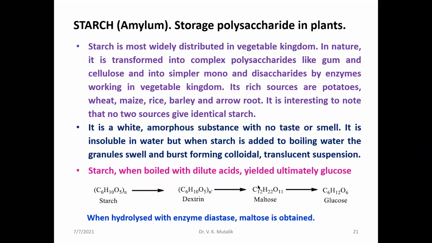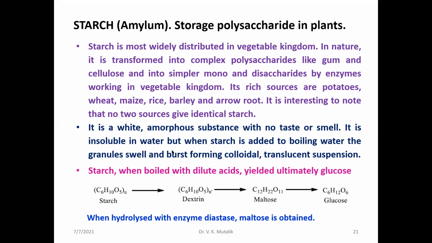Starch is the most widely distributed polysaccharide in the vegetable kingdom, and it is a very complex polysaccharide. Generally, the structure of starch is made up of two units: amylose, the water-soluble component, and amylopectin, the water-insoluble component. Starch is a tasteless carbohydrate, a non-sugar, a white amorphous substance with no taste or smell.